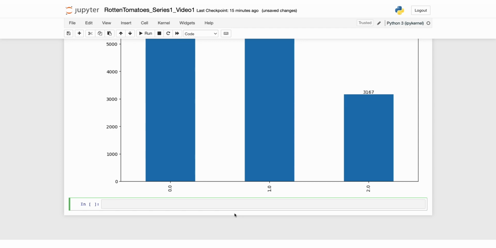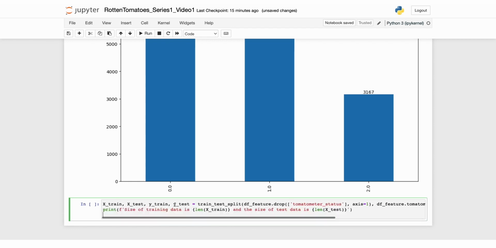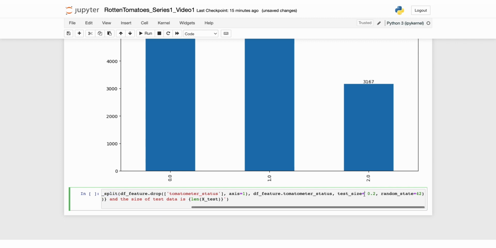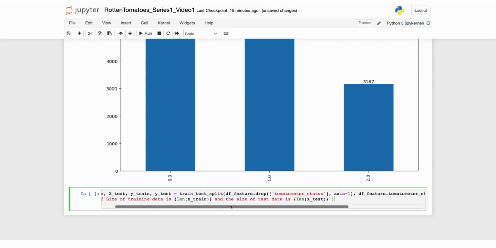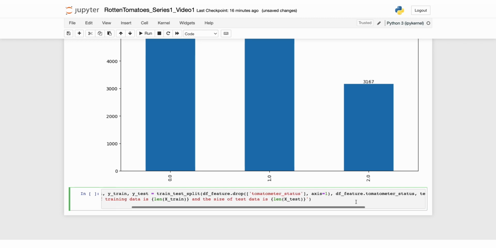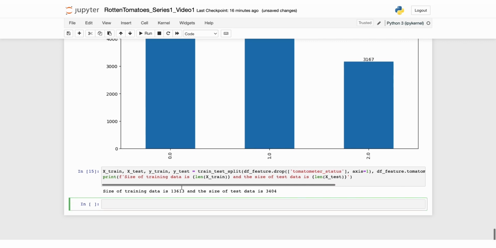For now, let's split our data into training and test sets using an 80 to 20% ratio. So in this code, we will first draw a bar graph with the same approach as we did here, and then we will split them into train and test sets, 0.8 and 0.2. And finally, we will check the lengths of these datasets. So here's the code. And let's run that. So the size of the training data is 13,613 and the size of test data is 3,404.